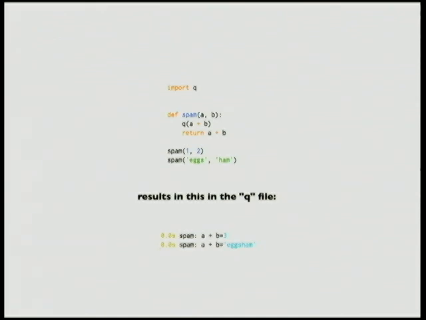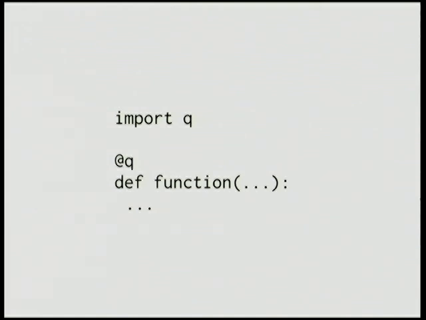So some code like this, when run, we call spam twice with a couple of different values. The q module will tell us what the expression was that we inspected by calling q, and it'll tell us the value, and it'll tell us the function that it was called in. That's really handy. It also has another behavior where if you use it as a decorator and decorate a function with q, it'll trace some information about how that function was called and what its return value was.